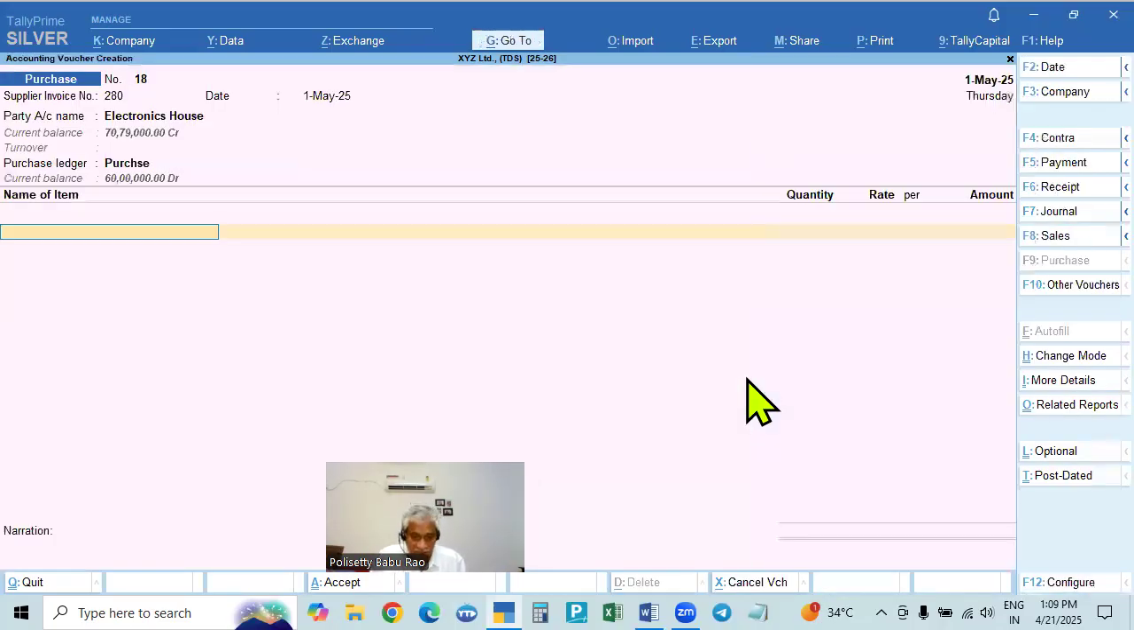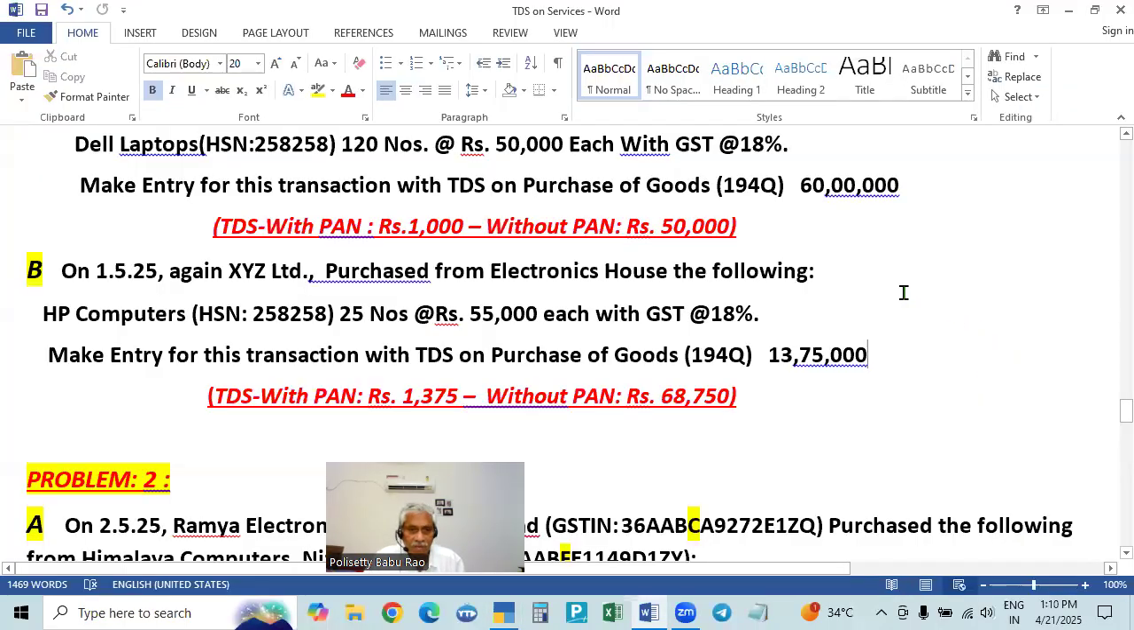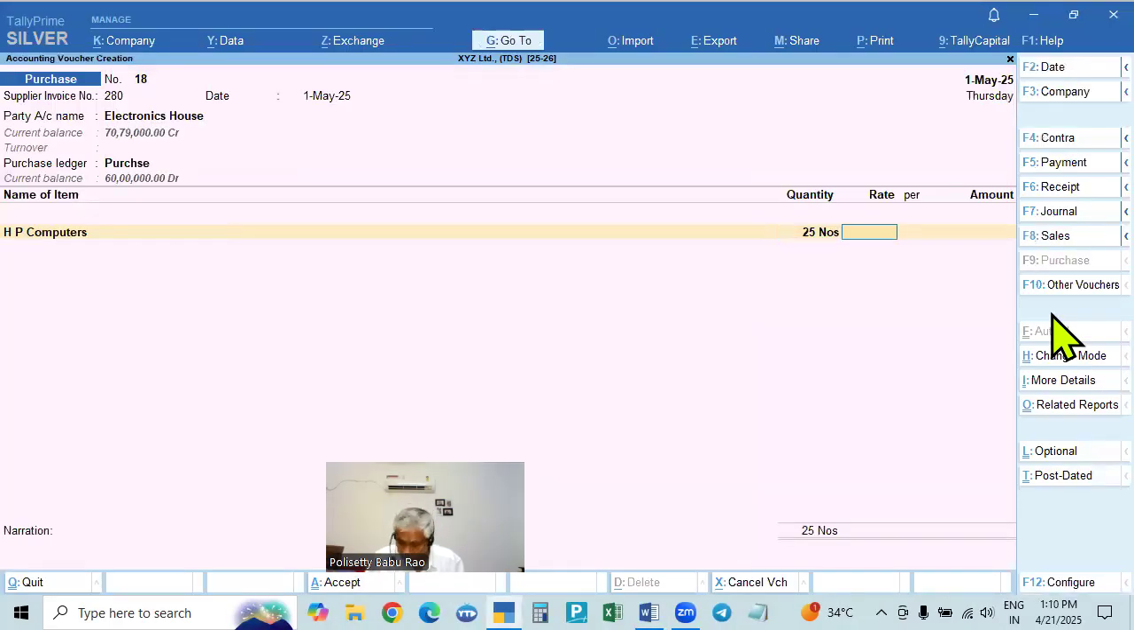Okay, here purchases, what he purchased in the second one: HP computer. All the settings are made for all the items. HP computer 25 into 25 into 25 into 55,000. Okay, now it is 13 lakh 75,000. So this is the next bill.